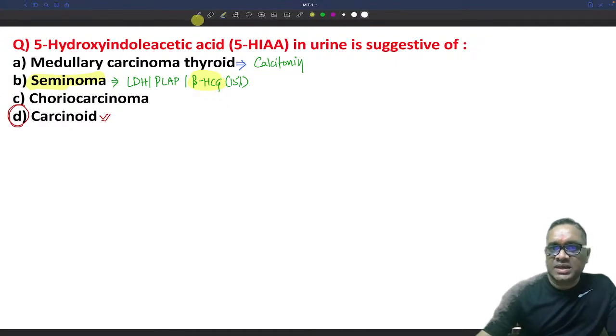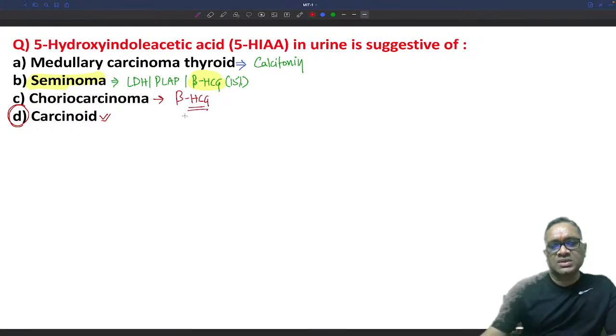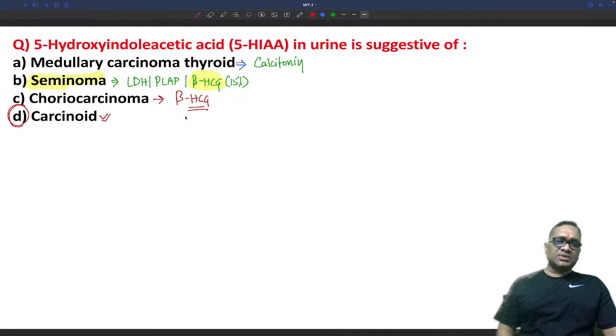And the same beta HCG is also a tumor marker for choriocarcinoma. So these are the tumor markers. So the correct answer for this question is carcinoid.